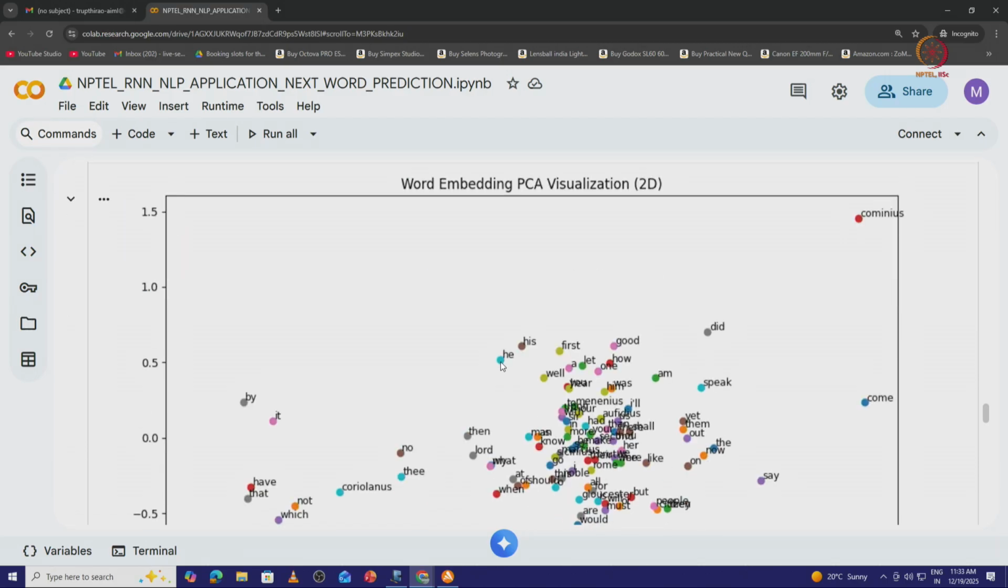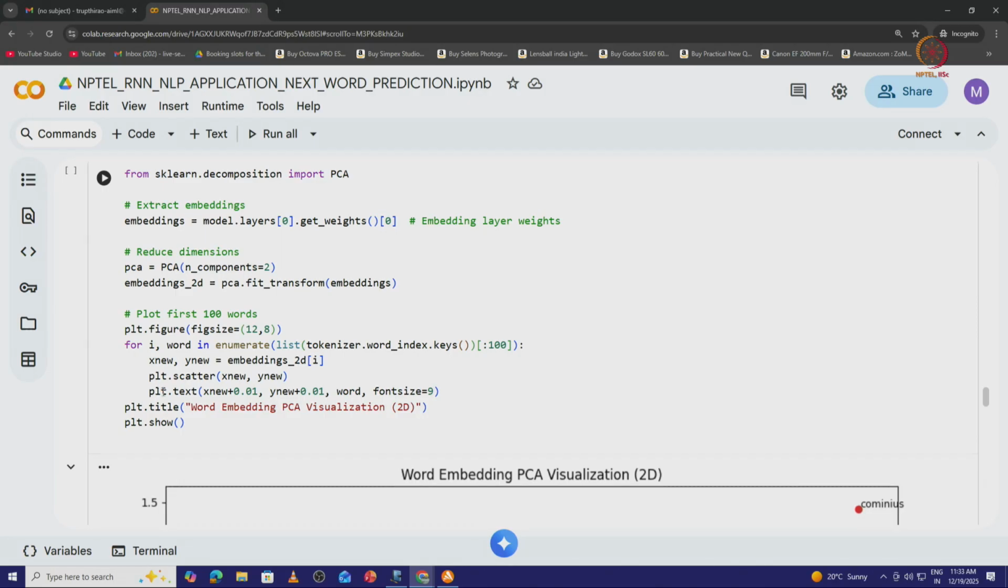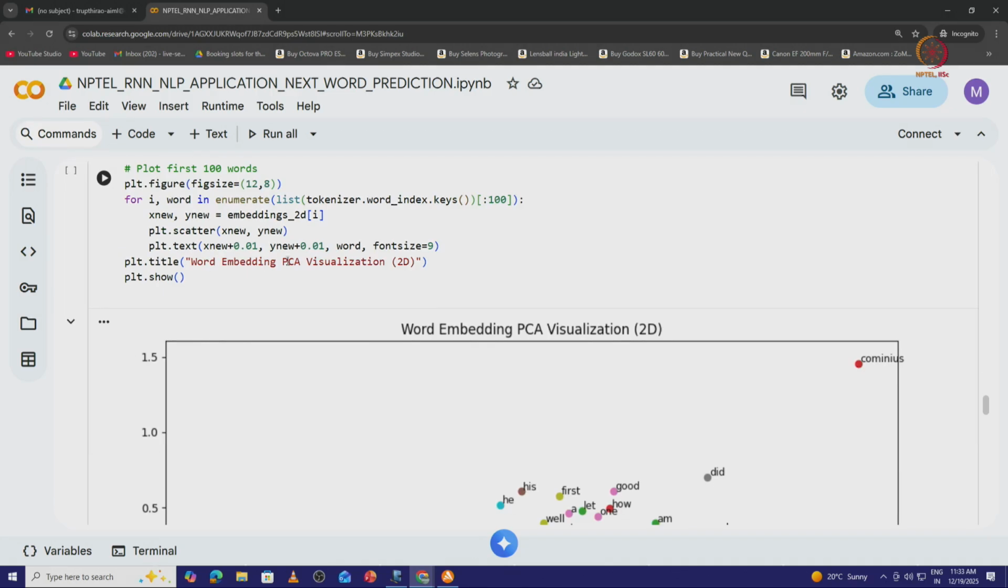Suppose we have some values on the x axis, and some value on the y axis which is nearly equal to 0.5. The scatter is here, and at a difference of 0.01 on the x and on the y we have the text representation, because we should be able to see what the scatter is all about, what that word is all about. So, we write the text on those x and y points. Let the font size be equal to 9. The title of the graph is word embedding PCA visualization. I try to show the graph.